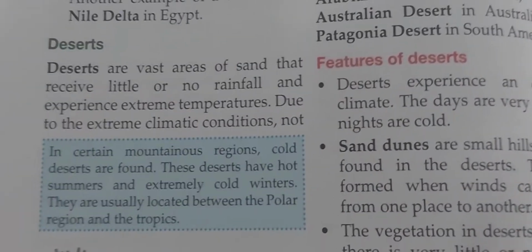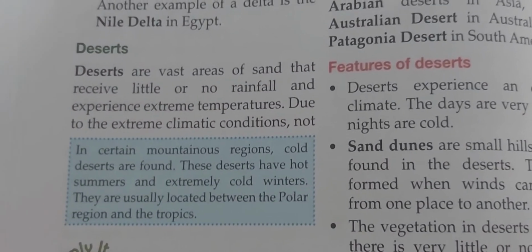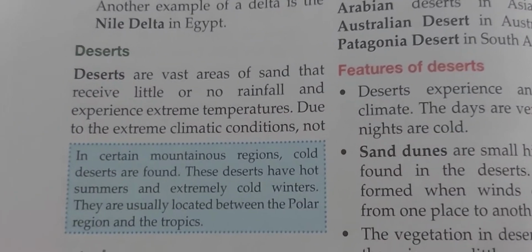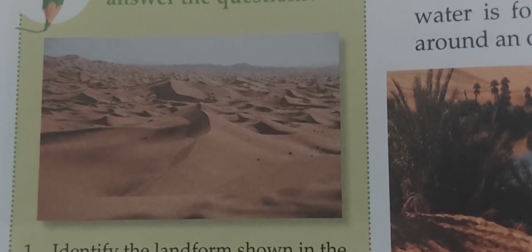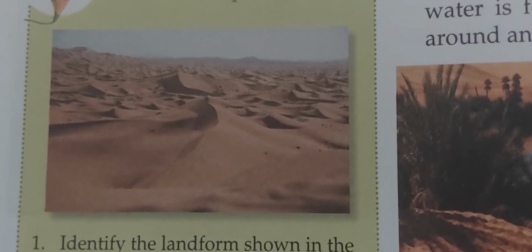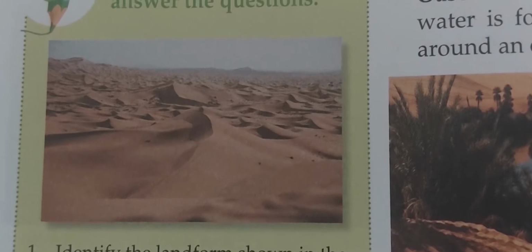Desert area, we know about this also, that there is no water, no rainfall, and it has only sand. That is called the desert area. Here in this picture you can see an example of a desert area where you can see only sand, not a single drop of water.